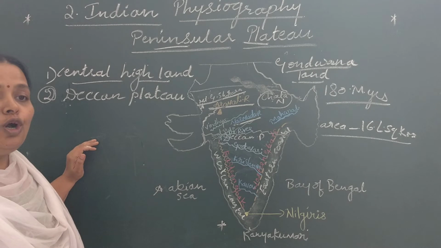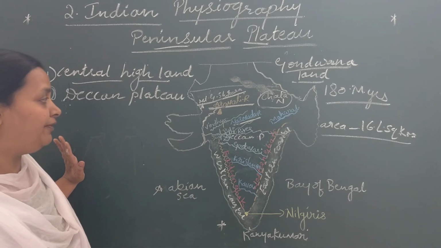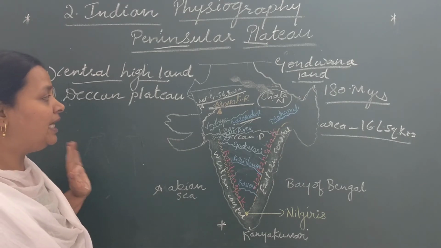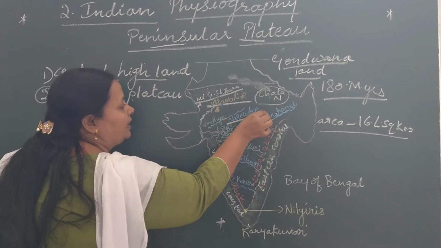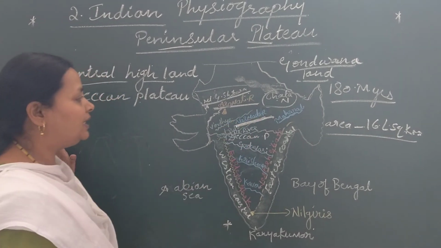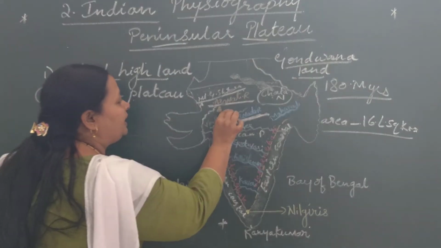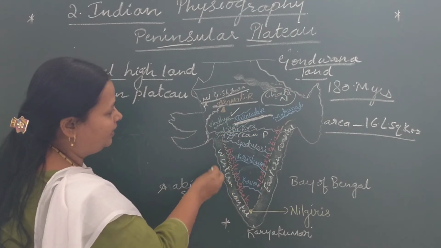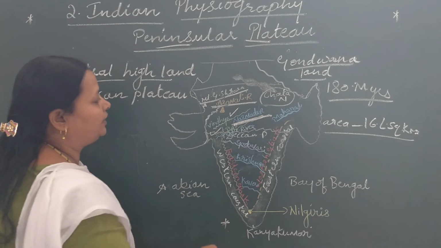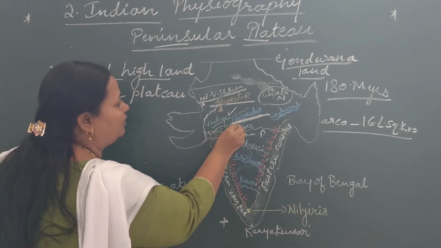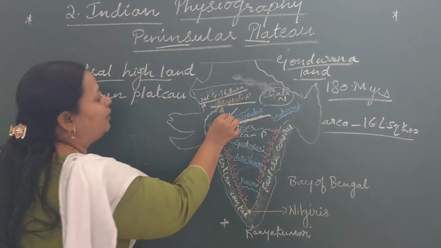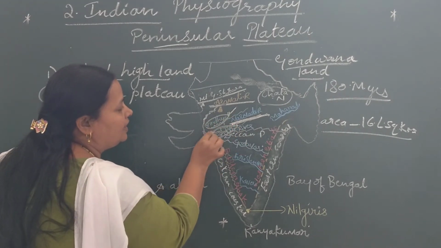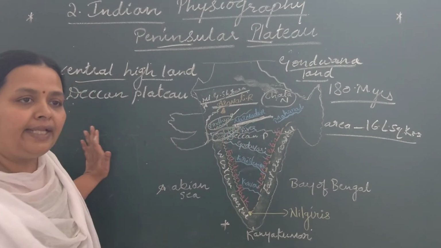The valley of Narmada lies between the Vindhya range and the Satpura range. This is Satpura here.